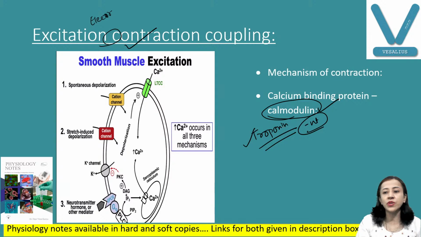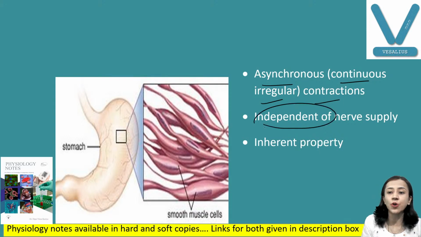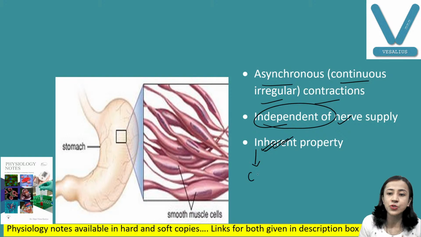Smooth muscles show asynchronous, or continuous irregular, contractions. These contractions are independent of nerve supply, and this asynchronous, continuous, irregular contraction is an inherent property of smooth muscle. Why is it so? That is because of the presence of calcium ions in the smooth muscle. We will discuss how in detail.